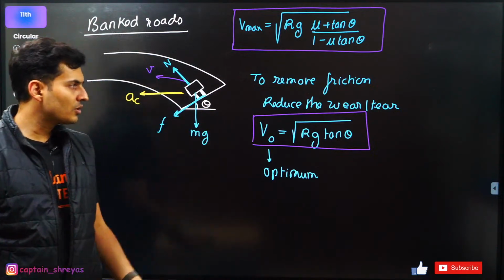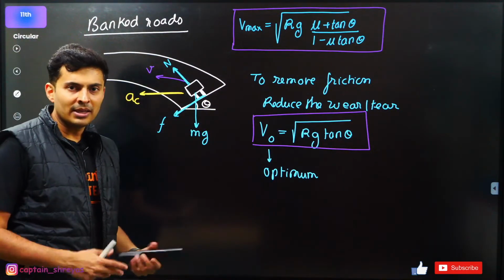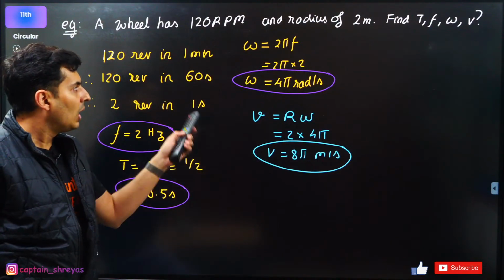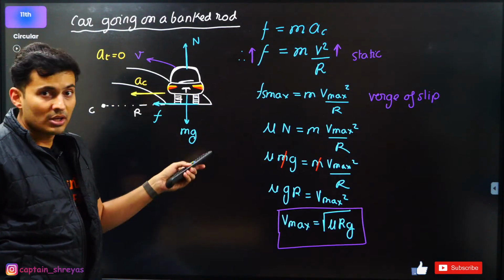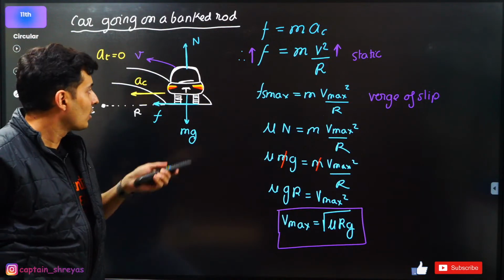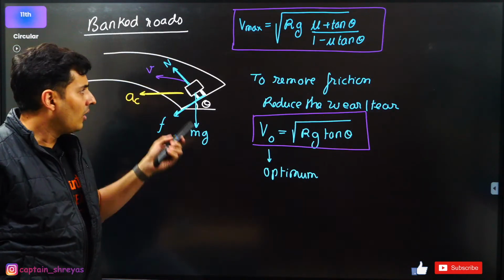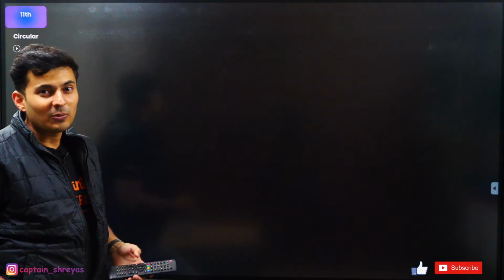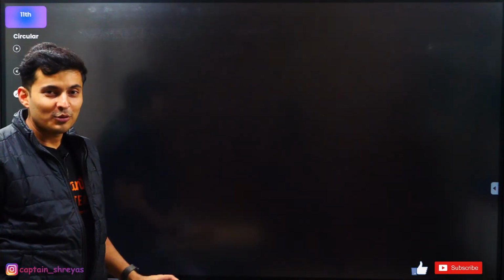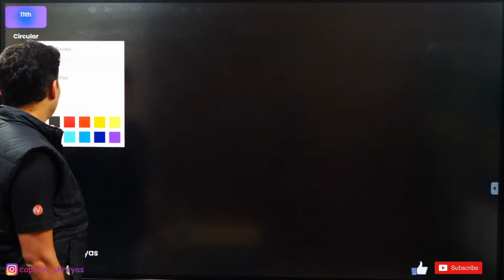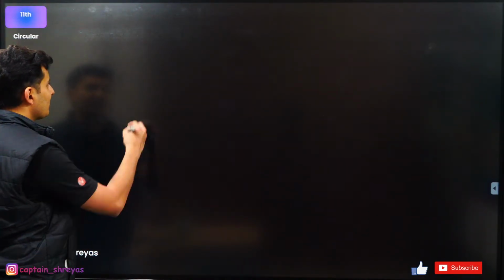Is that clear, my dear students? Everyone with me? So you have learned a lot of stuff now. You have learned how to apply your Newton's laws with circular motion in case of special applications like a car going on a curved track or on a banked road. Great. There is one last thing which I would like to tell you. And for that, let me remind you of the childhood memories maybe.